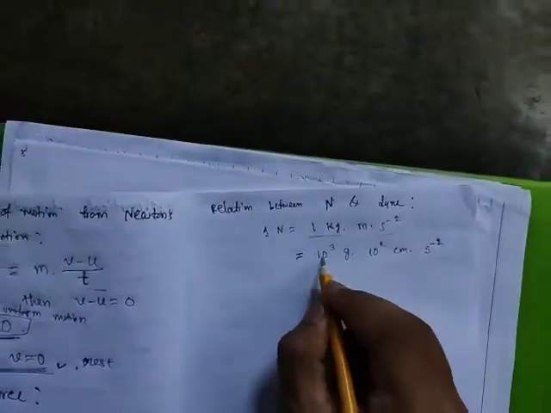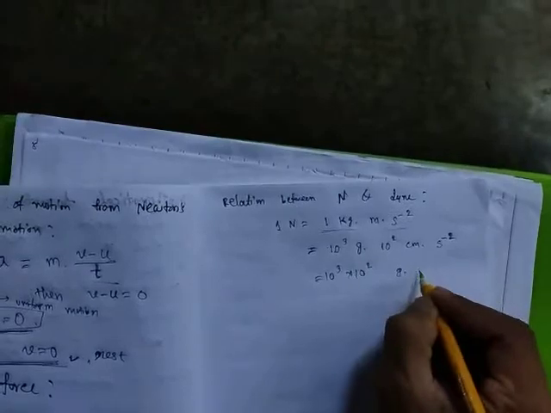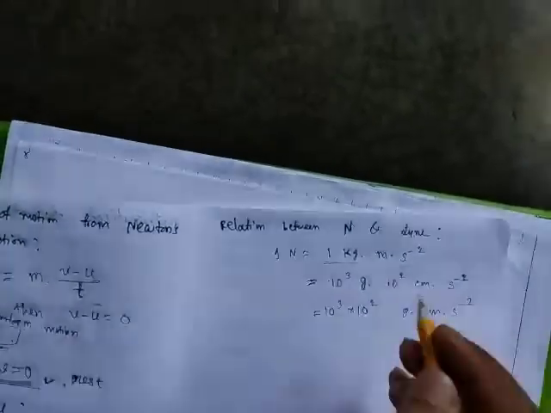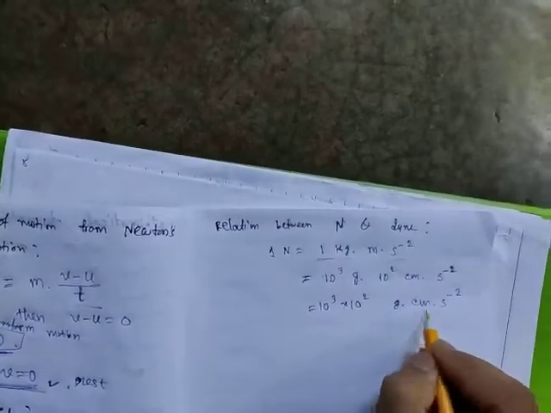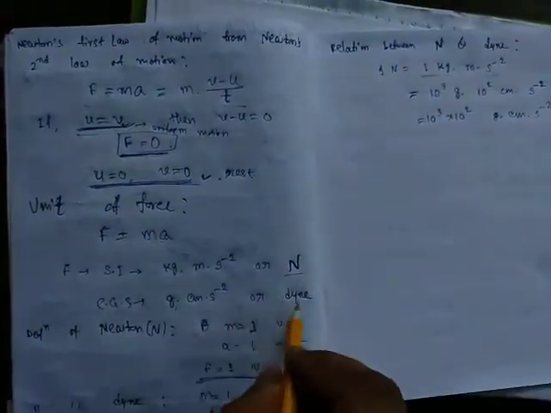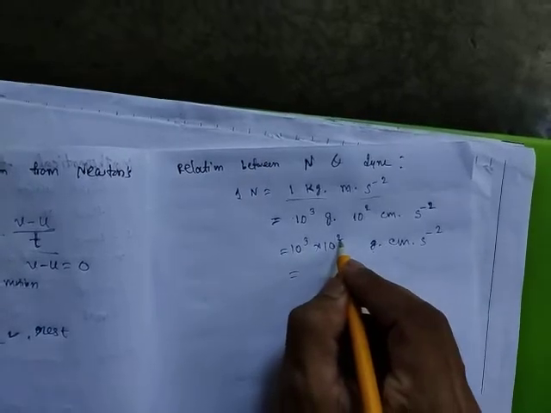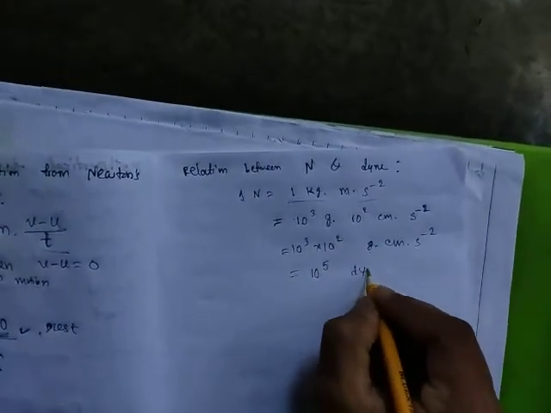So 10 to the power 3 into 10 to the power 2, gram centimeter per second square. This is called the dyne. Powers will be added, so 10 to the power 5 dyne.